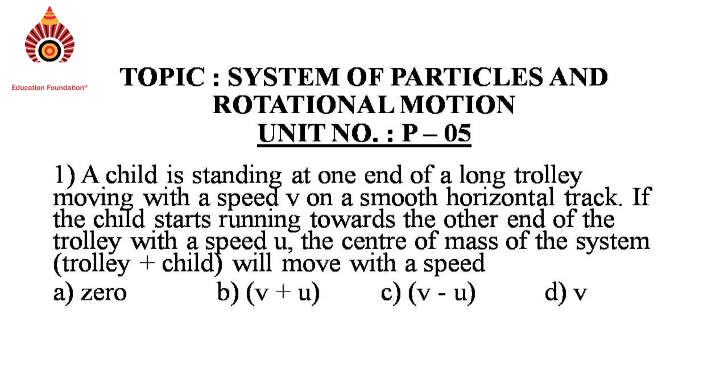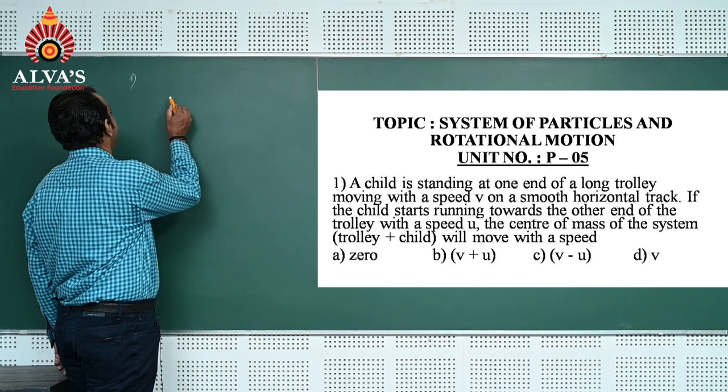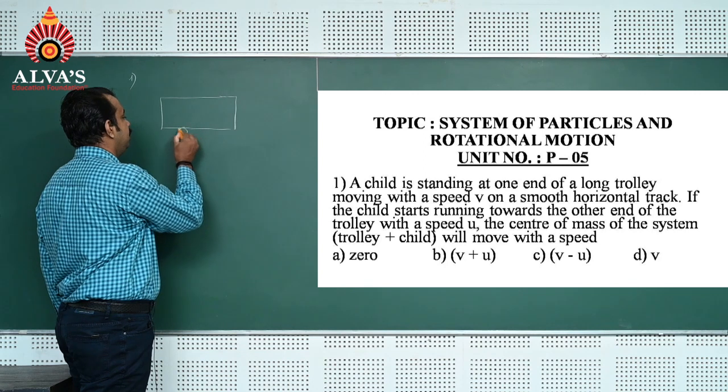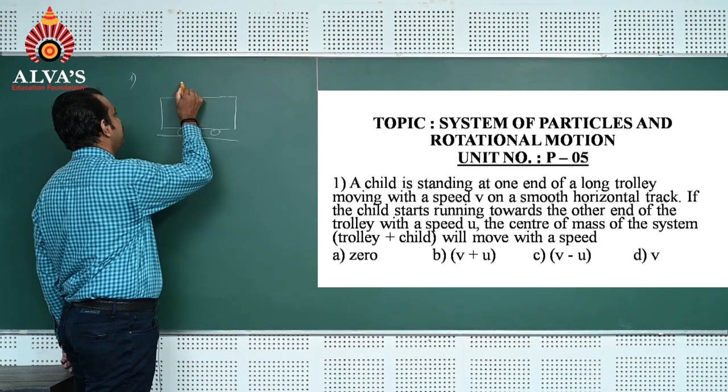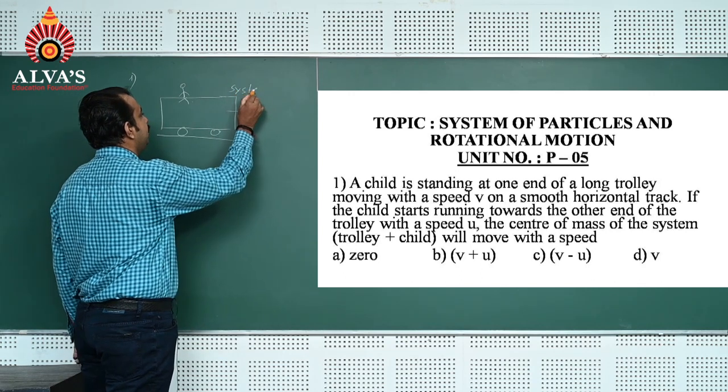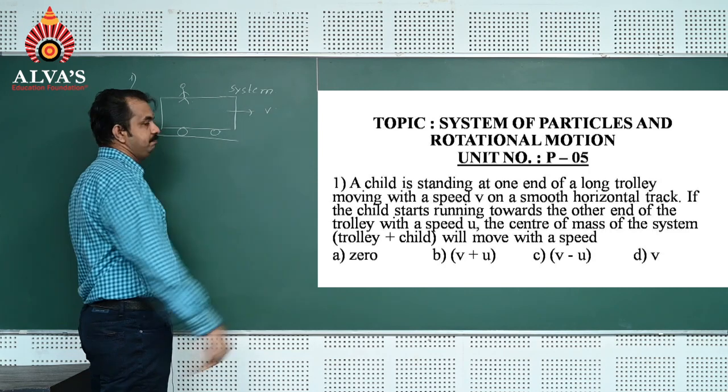Question number 1. A child is standing at one end of a trolley moving with a speed v on a smooth horizontal track. If the child starts running towards the other end of the trolley with a speed u, the center of mass of the system, that is trolley plus child, will move with a speed. Here, as given in the question, trolley and child can be taken as a system. This is a system, and as given in the problem, this moves with a speed v.